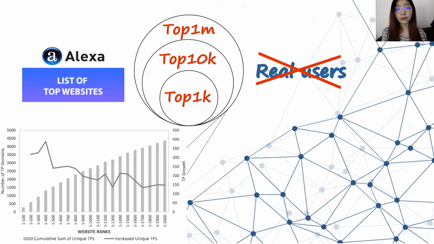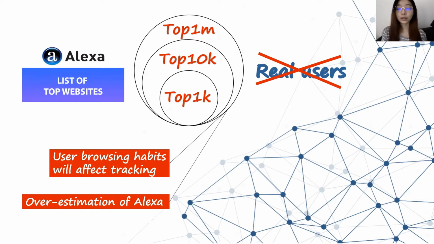The overlaps of third-party trackers across the browsing history increase, and this would provide an upper bound on the amount of tracking. But real users do not follow a fixed ranking of websites when they select what to visit. They might not all select the top listed websites. Therefore, we could say that only using the Alexa top websites is not enough to evaluate the third-party ecosystem across different countries.